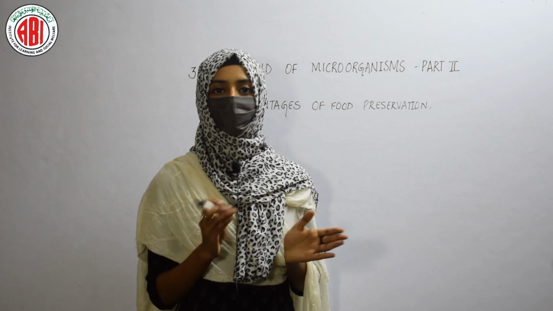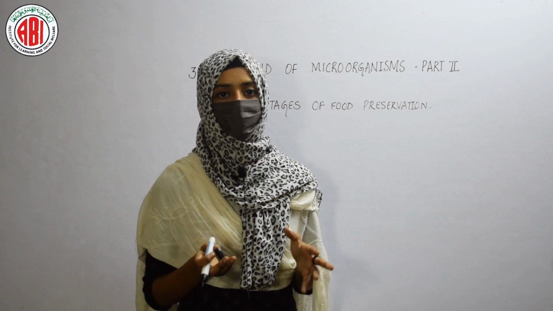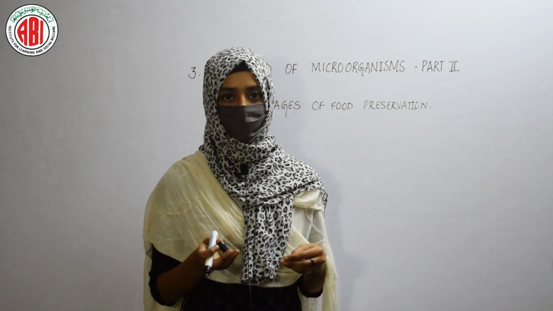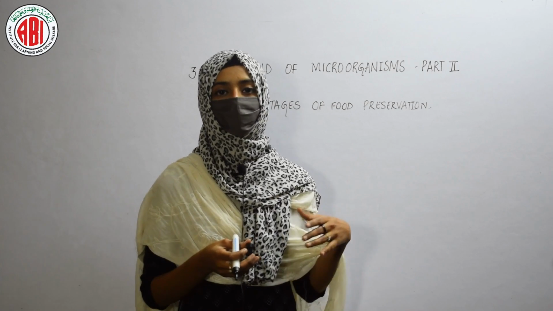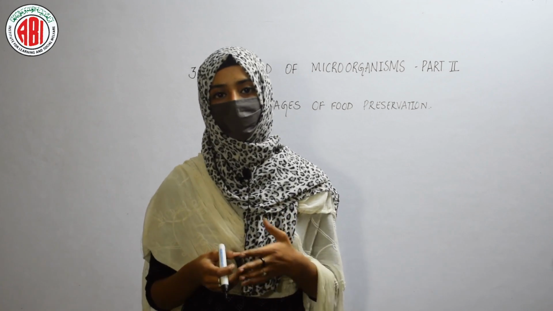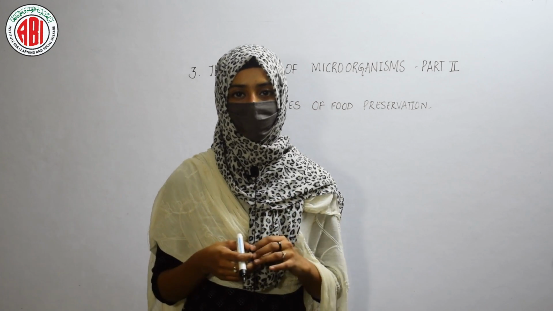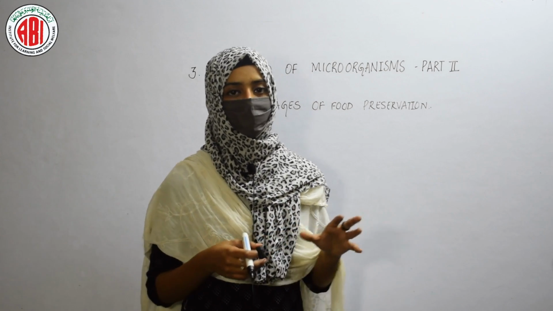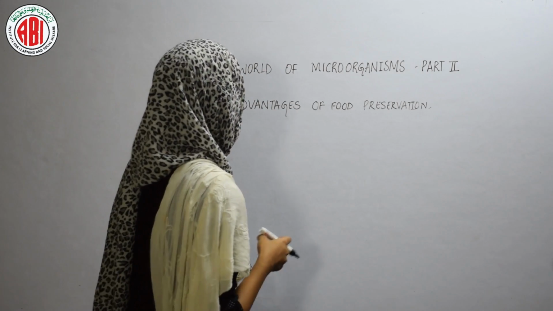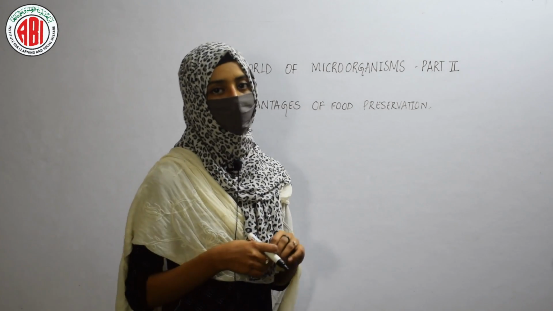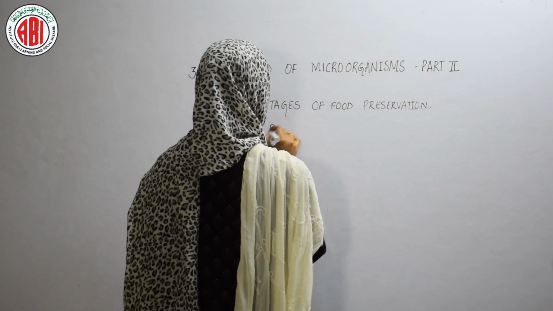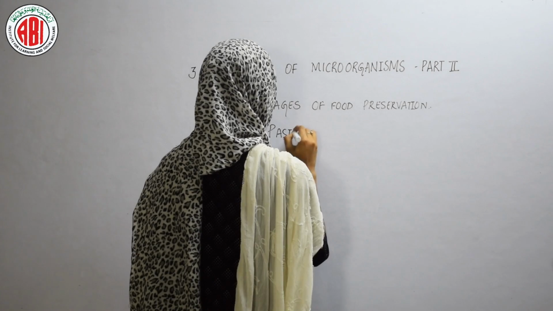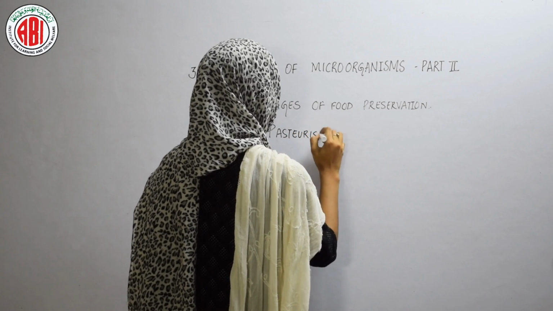Some food items need to be transferred from one place to another. This transportation can lead to spoilage of food because it takes a lot of time. So to preserve the food for a longer period, we can go for these kinds of preservative methods. Pasteurization can preserve milk, and we can use Tetra packs to store milk. These are some preservative methods that we need to follow in order to prevent the growth of bacteria on food items. The next thing is pasteurization and sterilization, the difference between these two processes.